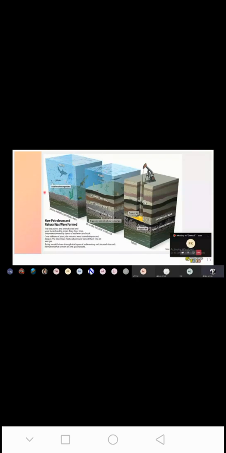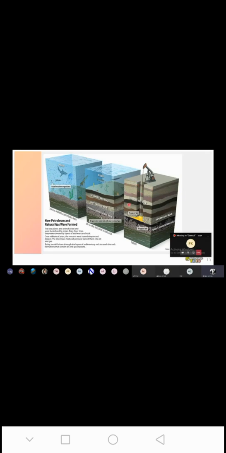Now this slide will help you to understand how coal and petroleum are formed. So this is a marine environment in which the marine organisms are living. As days go on and as the years pass, what happens? Sediments get deposited. You can see earlier these two layers were present. Now, as the time passed, there are more layers of sediments. Likewise, these sediments keep on growing. And what happens? This complete water is vacated from here and it is filled with the sediments.